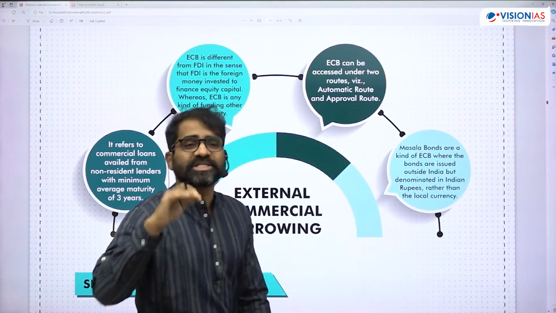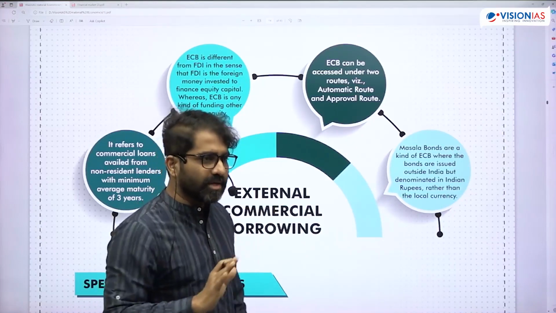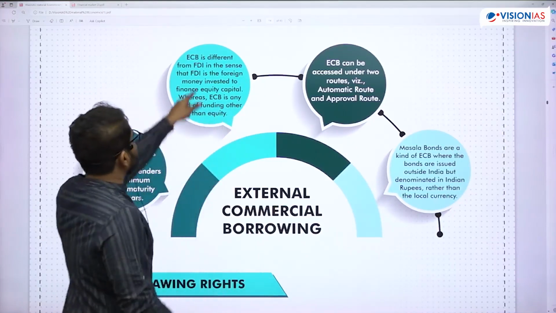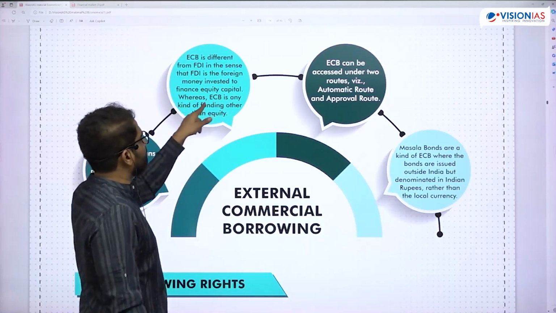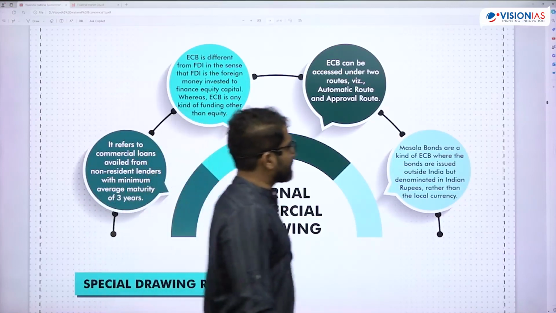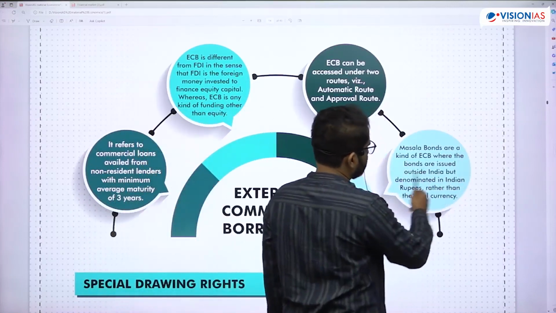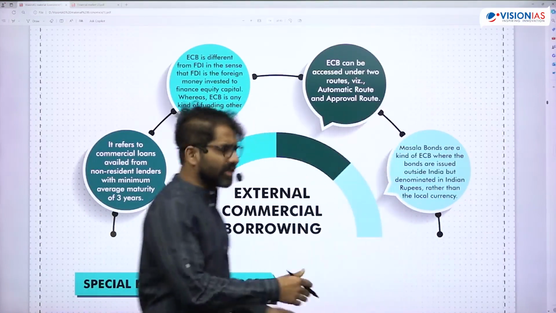Because our capital account is still not fully convertible, that means there will be restrictions on whatever is there in the capital account, right? Okay, then ECB is different from FDI in the sense that FDI is foreign money invested to finance equity capital, whereas ECB is kind of funding other than equity, okay? And masala bonds are a kind of ECB where bonds are issued outside India but denominated in Indian rupees rather than the local currency, that is